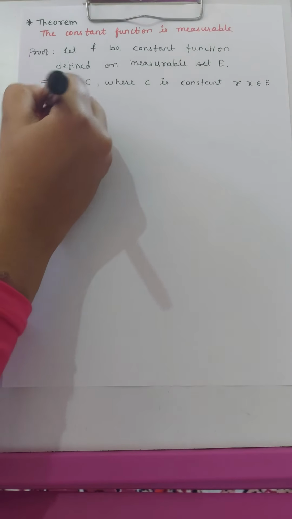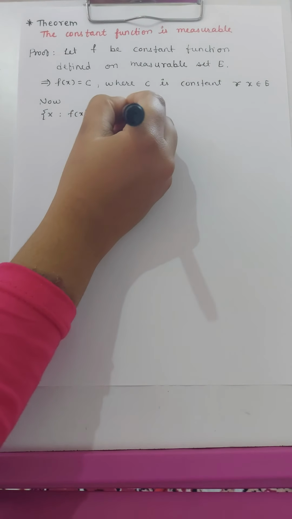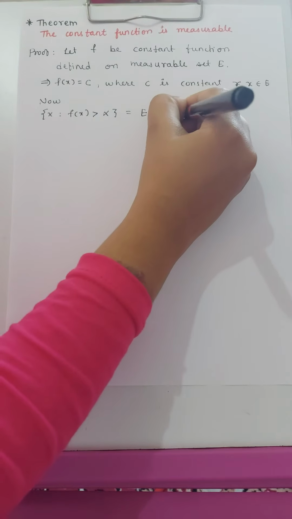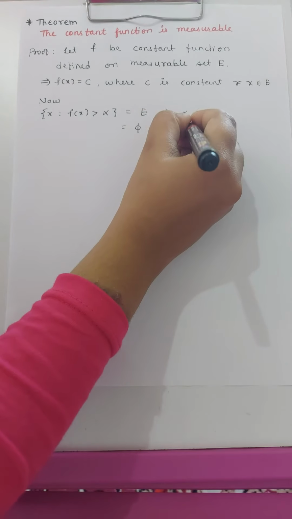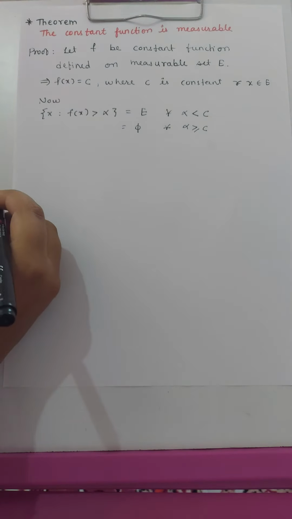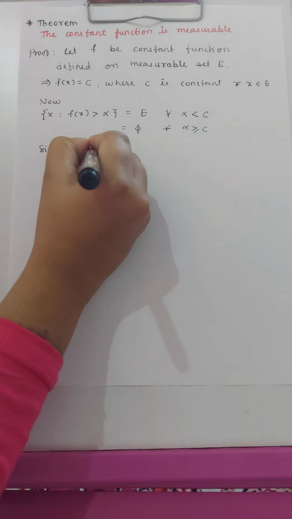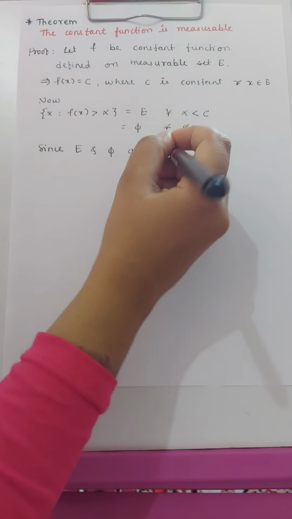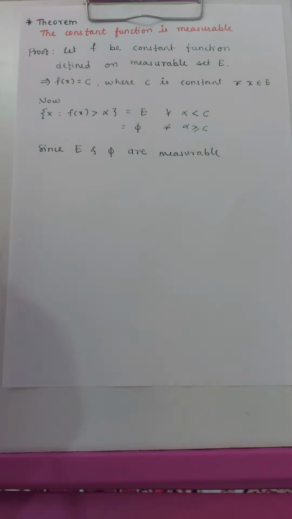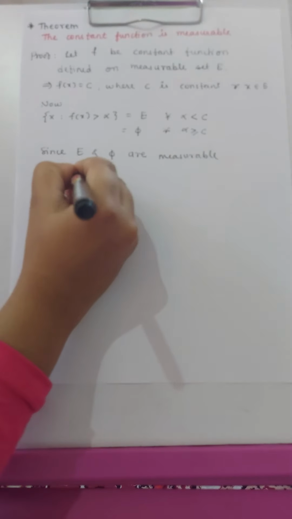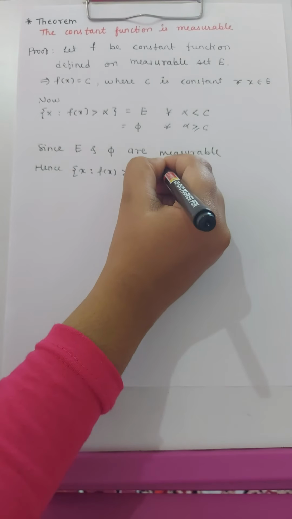So now the set of x such that f of x is greater than alpha is equal to E for all alpha less than C, and is the empty set, that is phi, for all alpha greater than or equal to C. Now since E and phi are both measurable, hence the set of x such that f of x is greater than alpha is measurable.